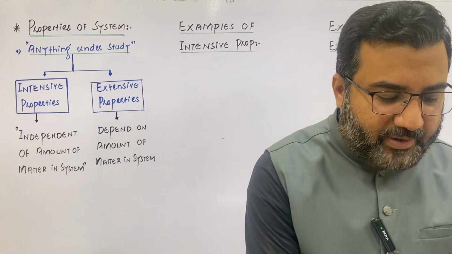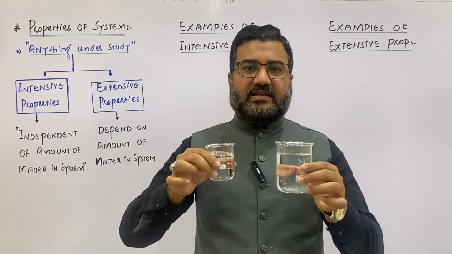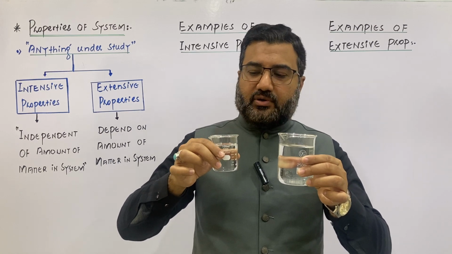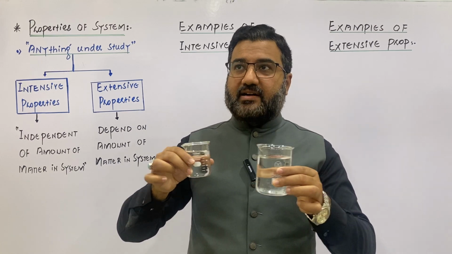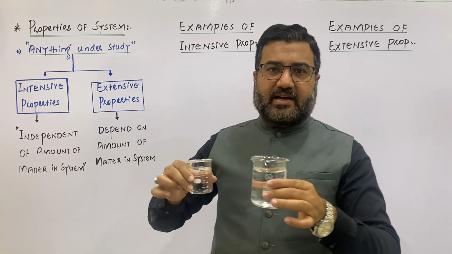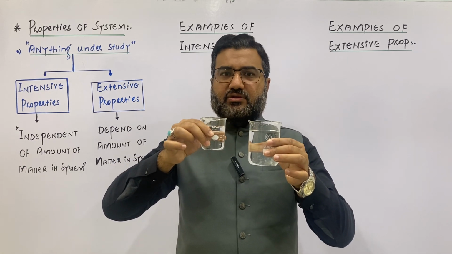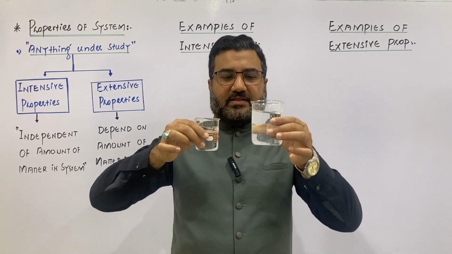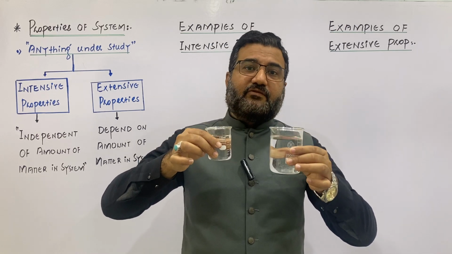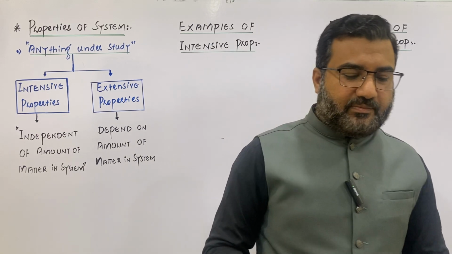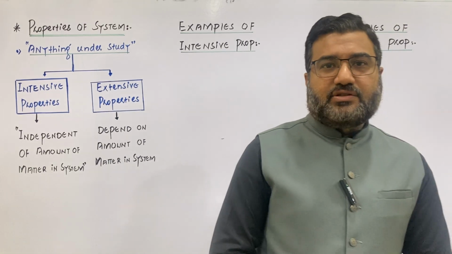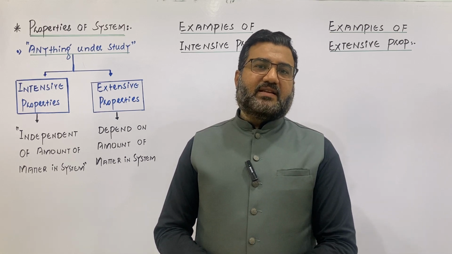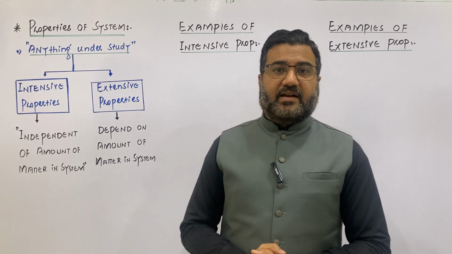Now, if these two beakers are placed under room conditions, they have different quantities of water in them, but my dear students, the temperature in both these beakers will be the same, provided that they are present in the room conditions. It means the temperature is a property that is not related to the amount of matter in the system. This one has lesser matter, this one has greater matter, but the temperature of both will be the same, provided that they are present under the same conditions. So temperature is a property that does not depend upon the amount of matter in the system, and that will be an example of an intensive property.